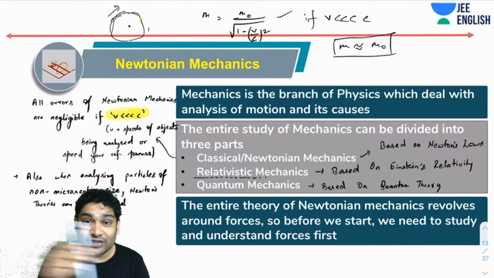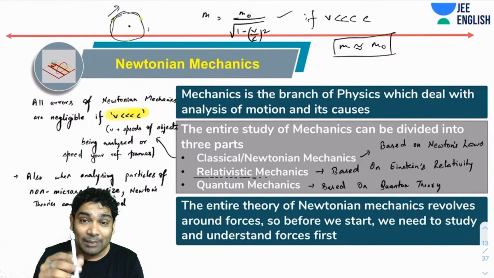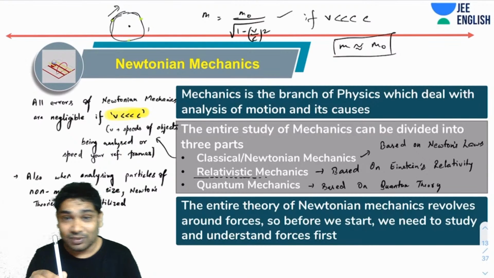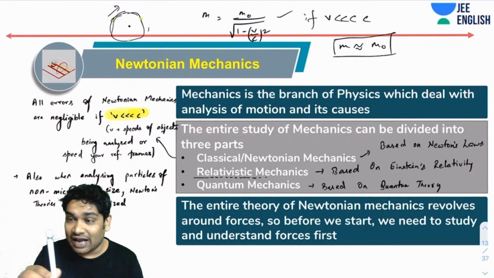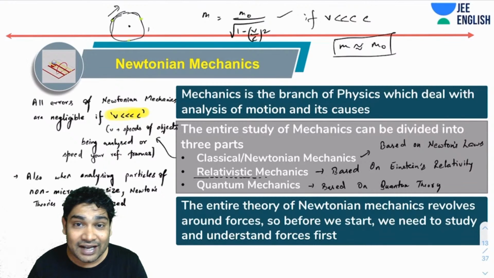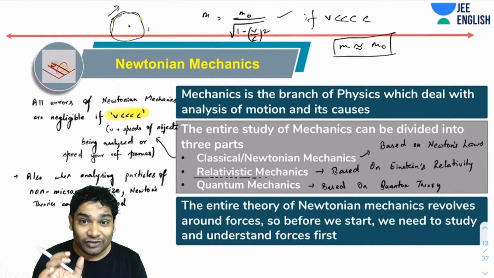Similarly, the speeds with which this will move will not be comparable to c. So the change in mass can completely be ignored. Also, if I am another observer, a moving observer, analyzing this pen's motion from my reference frame, then also you will realize that the slowing down of time would be negligible. So practically I don't consider all that.